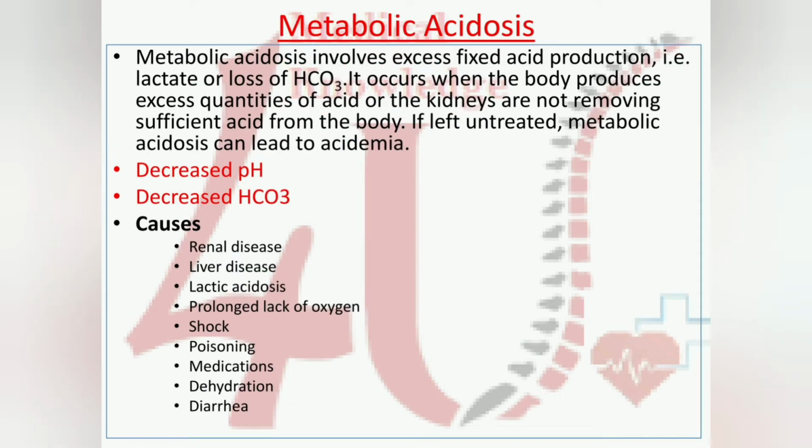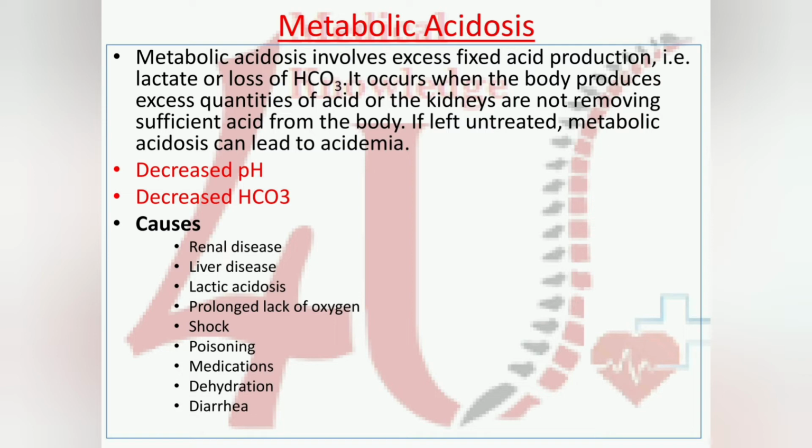Now we will discuss metabolic acidosis. Metabolic acidosis involves excess fixed acid products, that means lactate, or loss of HCO3. It occurs when the body produces excess quantities of acid, or the kidneys are not removing sufficient acid from the body. If left untreated, metabolic acidosis can lead to acidemia.